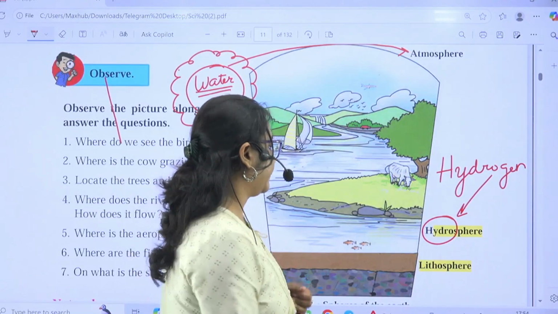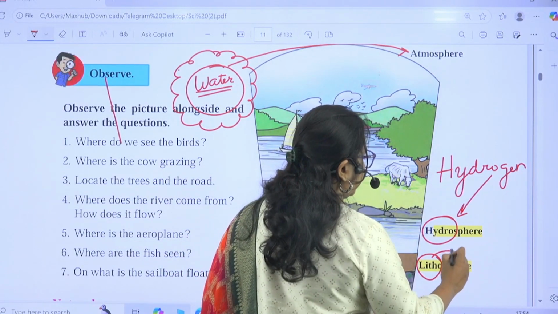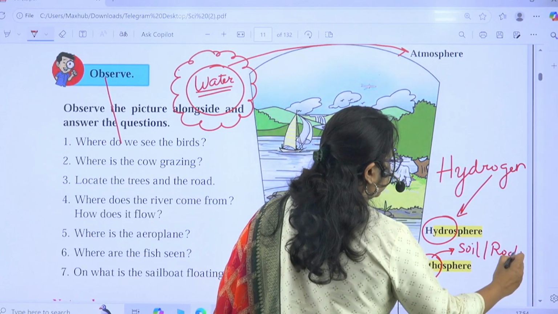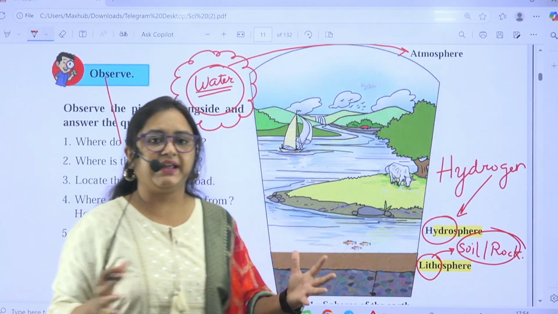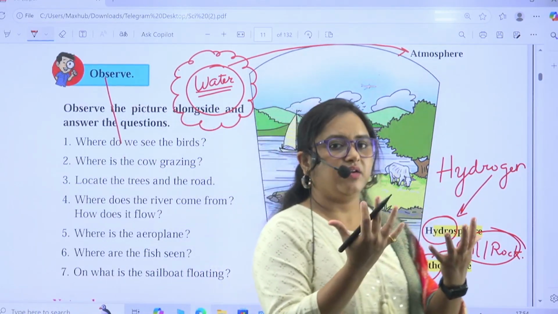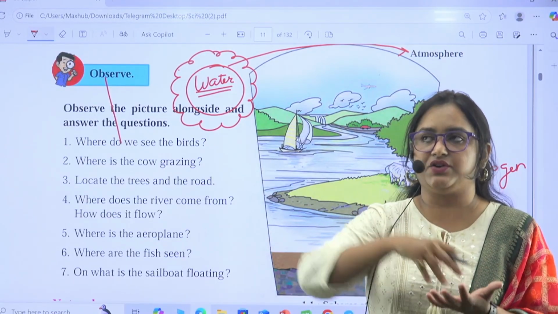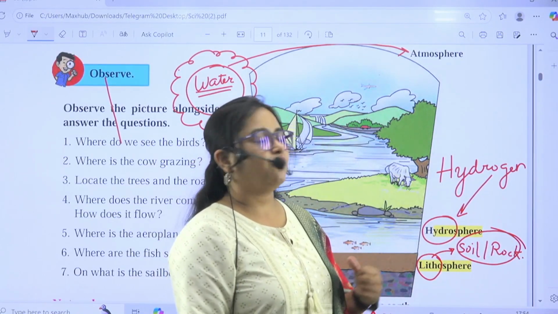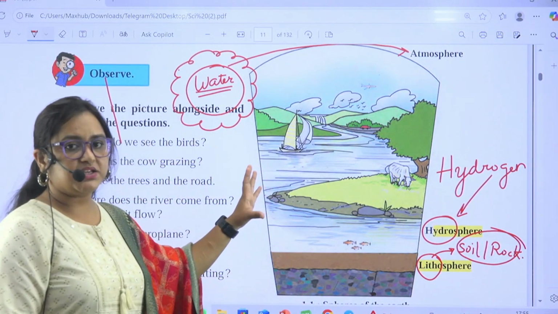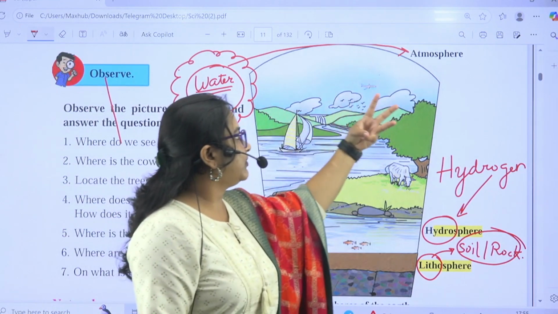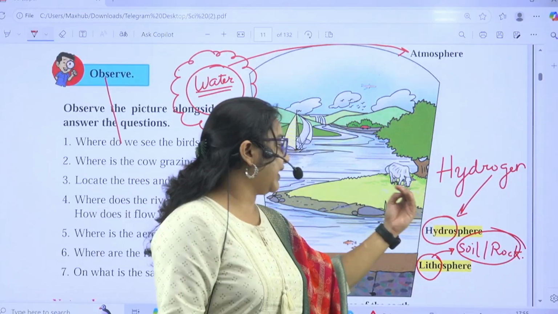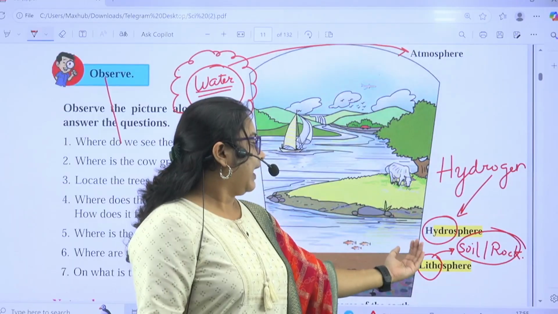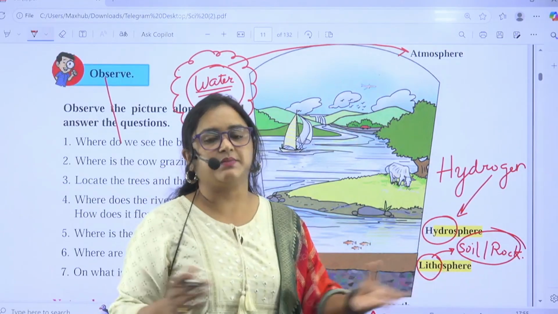Then the lithosphere. Litho in itself means soil, rock. So the land area, the earth, wherever you see the land or the mountains or plateaus, everything is known as lithosphere. So what we have understood from this image is that there we have to read about three things. First is atmosphere, second is hydrosphere, and the lithosphere. In all, atmosphere is air, hydrosphere is water, and lithosphere is about soil and land.